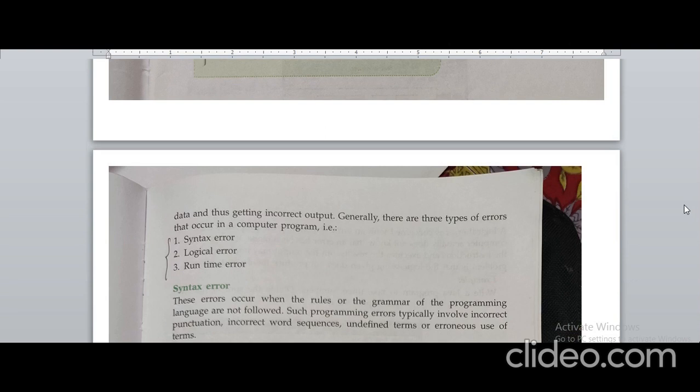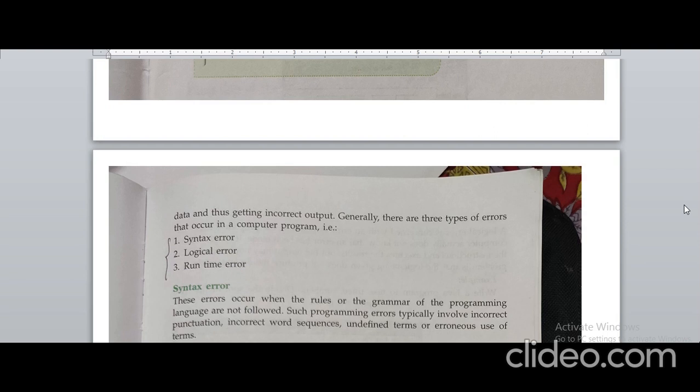Sometimes we pass incorrect input while executing the program. Just for example, before the explanation of all three errors: we have taken the values in integer format, and while executing the program, we pass the value in string format.